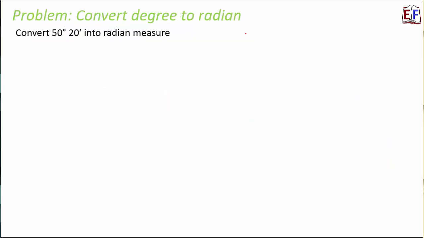Let's look at one more question. Convert 50 degree 20 minutes into radian measure. So the only complex part in this question is we not only have degree, we also have involvement of minutes. So how do we handle minutes? So what we'll do is our whole idea would be to convert this entire thing, that is 50 degree 20 minutes, into degrees. And how will we do that?